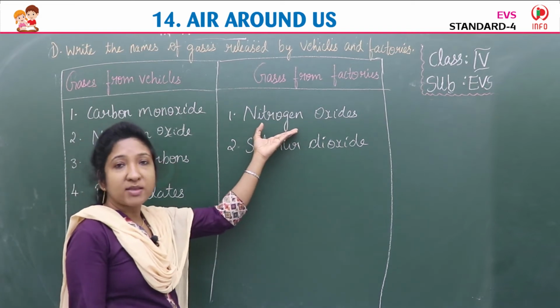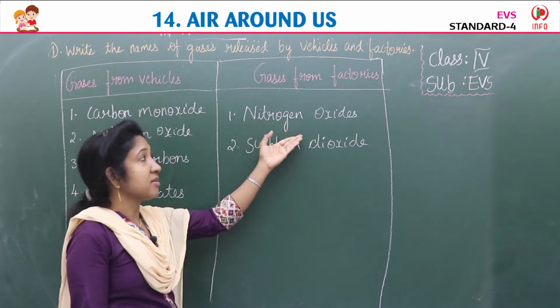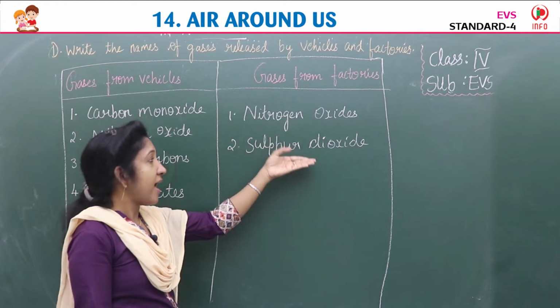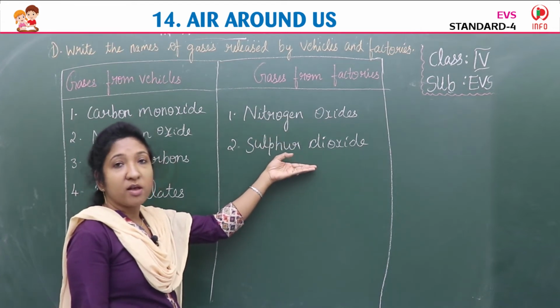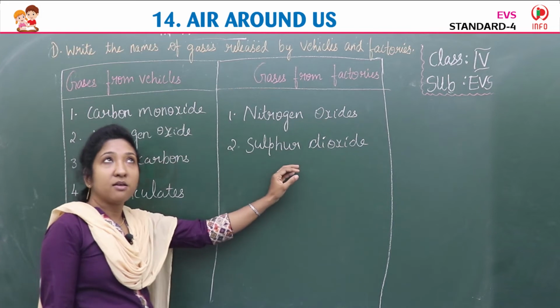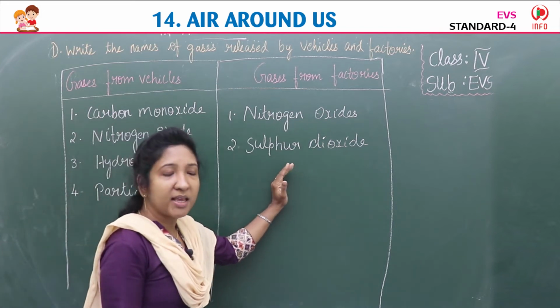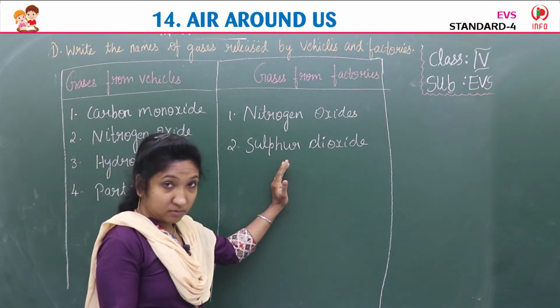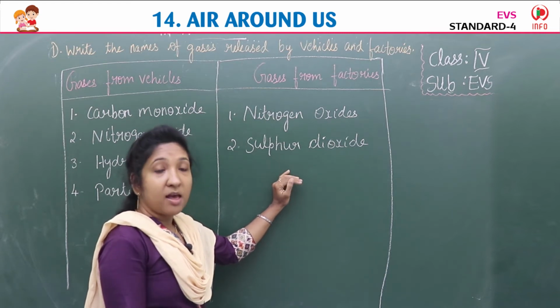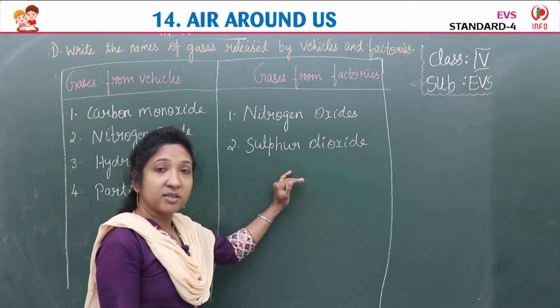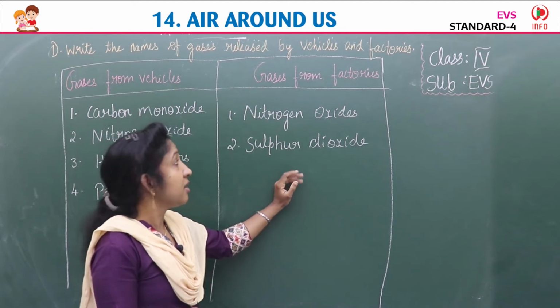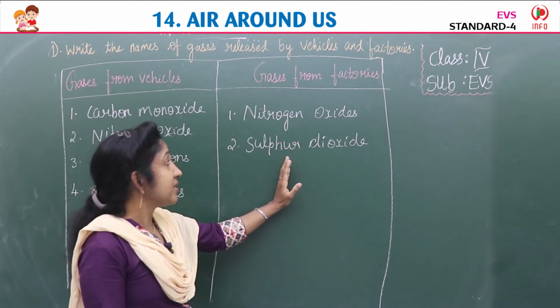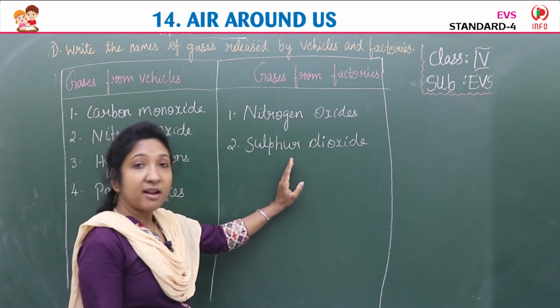Yes, nitrogen oxide from power stations which generate electricity, and even sulfur dioxide also. These are when we burn, like heat, while we use coal for cooking and all, heaters, stoves, etc. It also produces smoke, isn't it? So gases from factories are nitrogen oxide and sulfur dioxide.